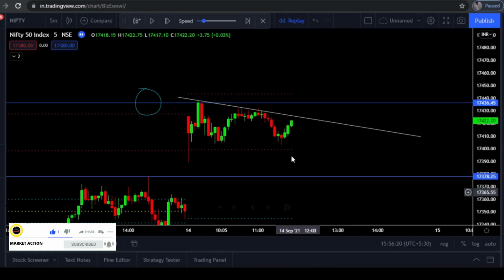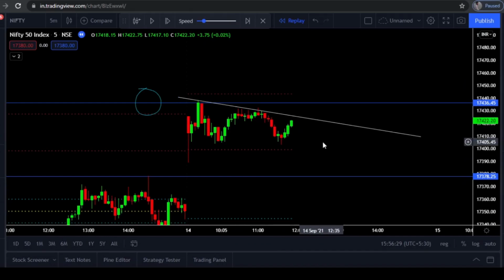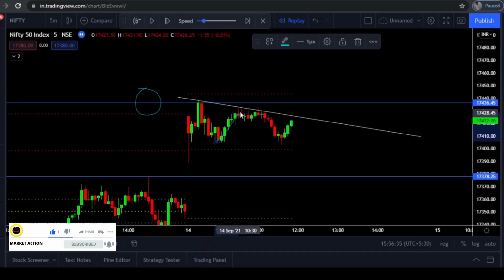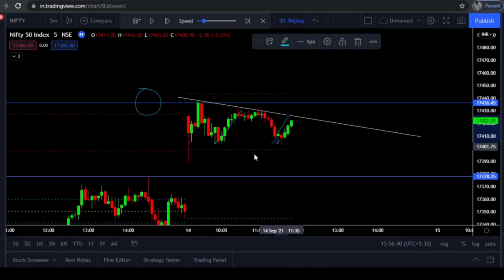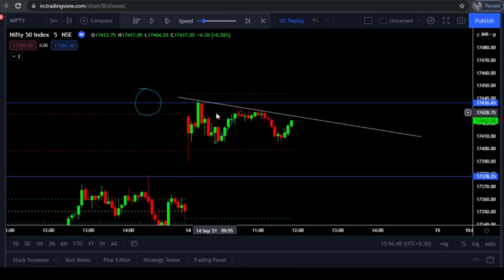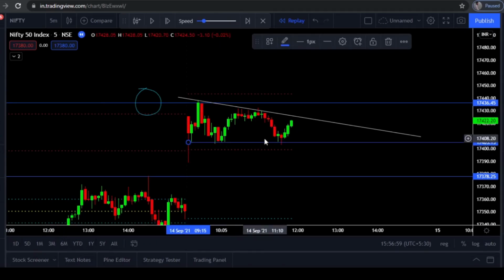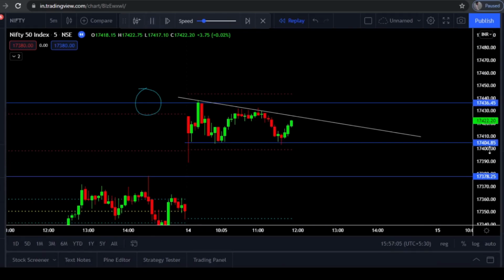Now guys, again you can see another important level in the live market itself. We have marked all the important pre-market levels, and again we should mark important levels in the live market also. You can see here there is a support level. Price took support from this level and made an upward move. Again it is taking support from this level and making an upward move. So we can connect these points and draw a support line here. Just draw a support line and see whether price is respecting that support line in further candles. If it is respecting, then we can take trades on the same day. So let's mark this support line for the current day. So let's see what happens next.